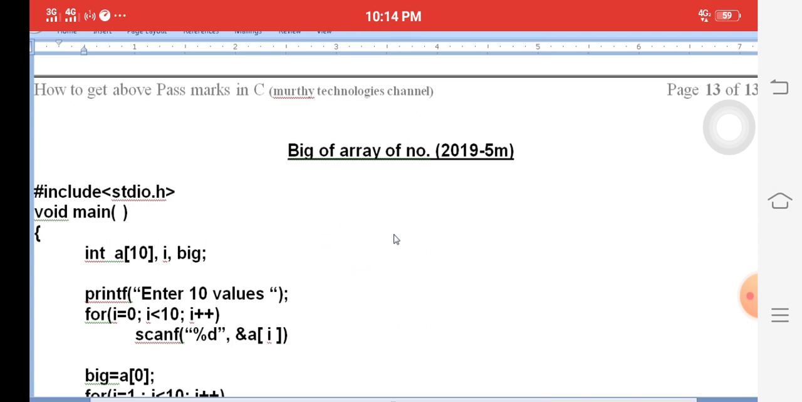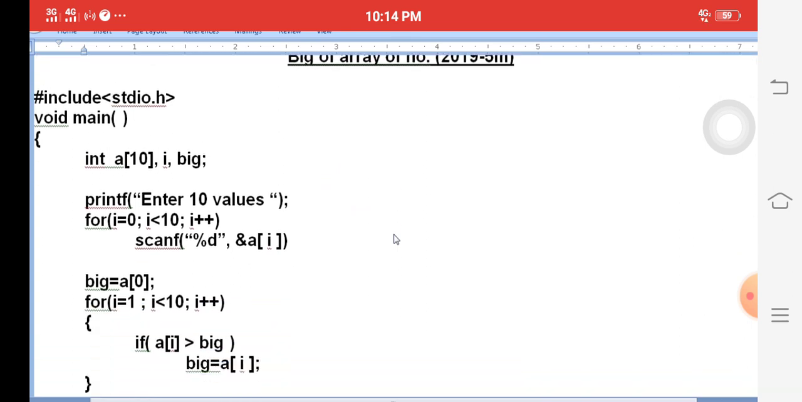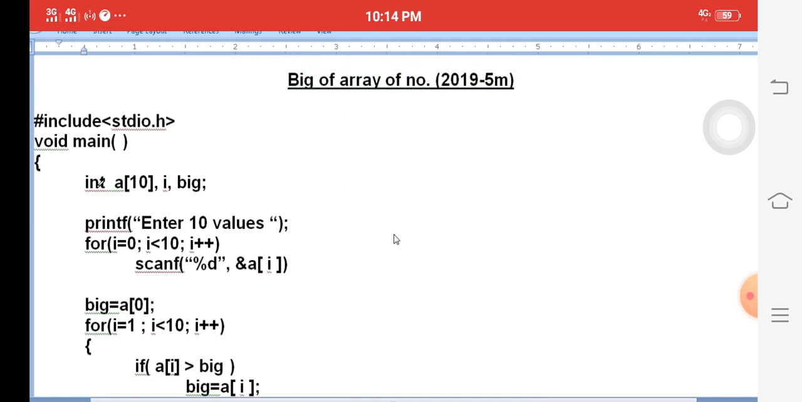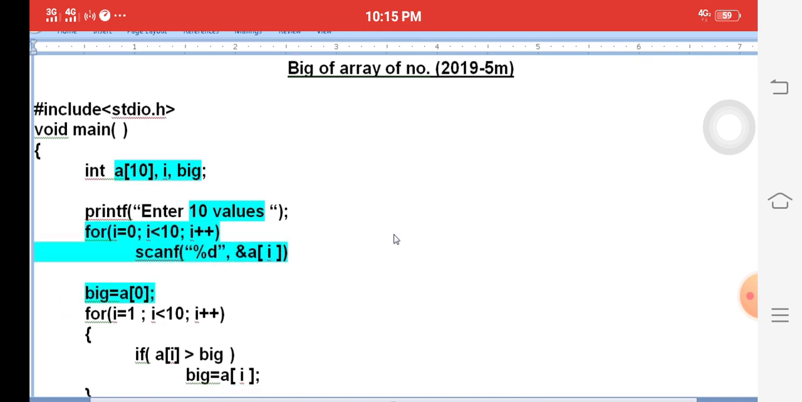Another question from last year's paper: finding the biggest of array numbers, a 5 marks question. Simply take the array name A of 10 variables. Enter 10 values into the array with the help of a for loop and scanf function. The first element is called big. For example, A of 0 is equal to big.